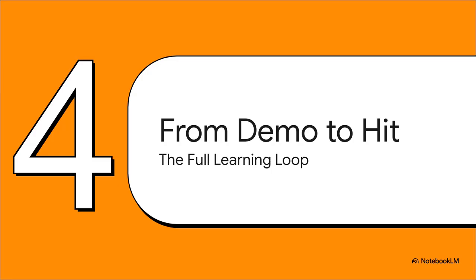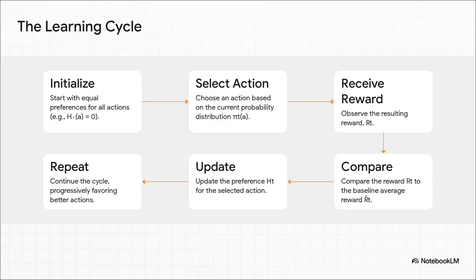Okay, so we've seen all the pieces of the puzzle. Now let's put them all together and watch how one full learning cycle actually works, taking an artist from just a demo all the way to a potential hit. So here's how the cycle goes. At the start of the month, the producer has no clue who's good, so every artist starts with an equal chance. They pick one based on those odds, and they promote their song.